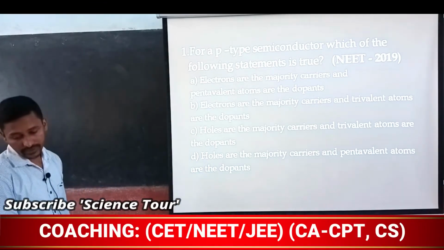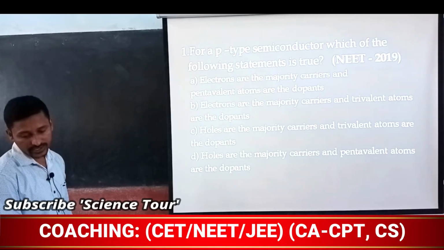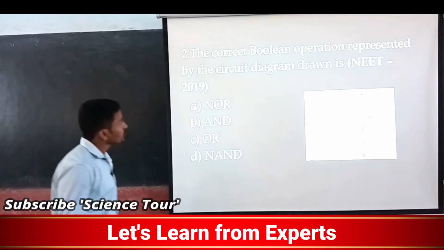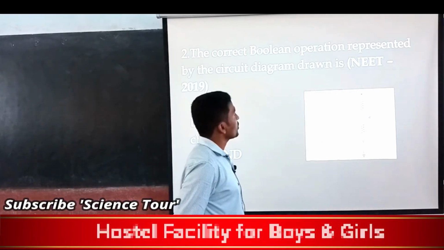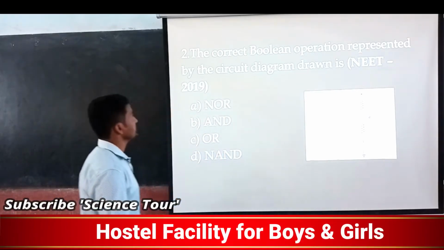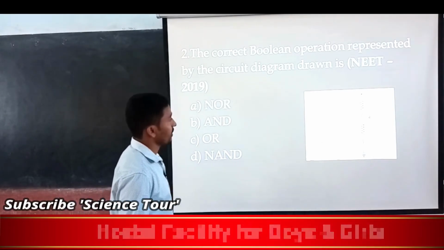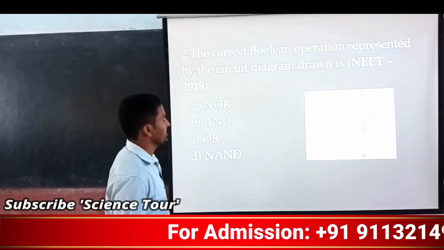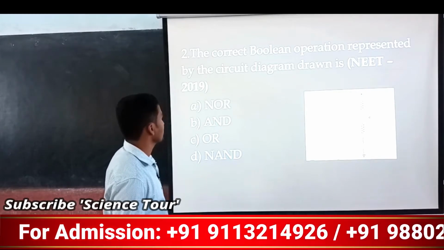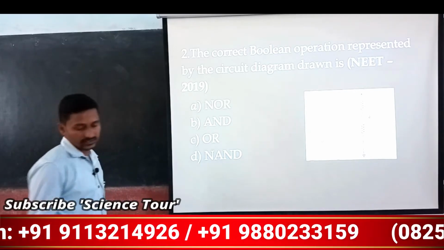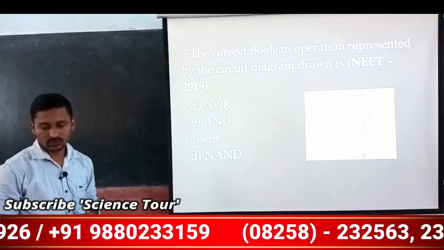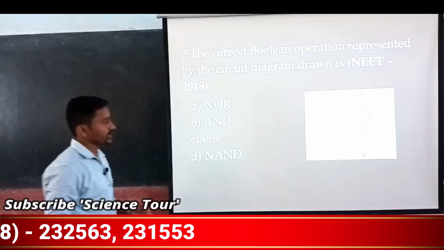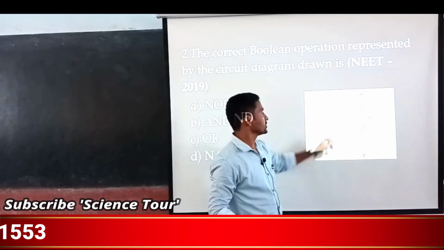Now, we will move on to the next question. So, the correct Boolean operation represented by the circuit diagram drawn, that is, the correct Boolean algebra, is for which circuit it is. Now, you have to give the values for everything, and you have to see that A and B are 0 or 1, 0 or 1.